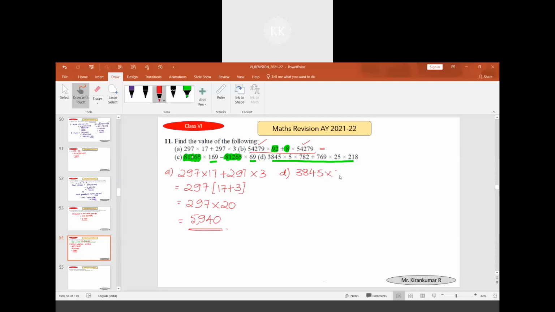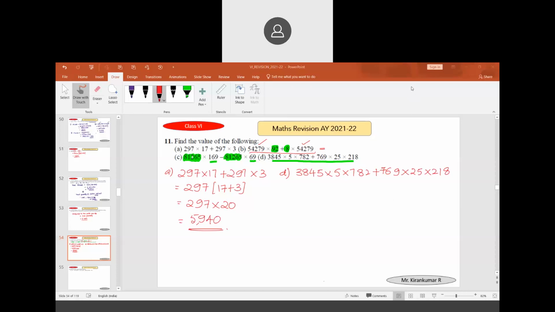3845 into 5 into 782 plus 769 into 25 into 218. In this, if you observe, is there anything common? No, sir. We can break them. We can divide 25 into 5 times 5.